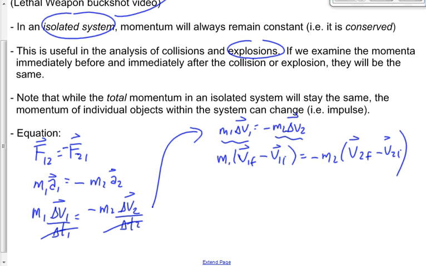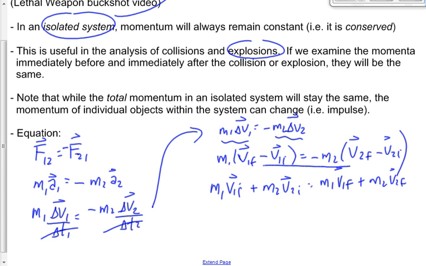Do a little bit of math. I'm going to skip a couple steps here just because the bell just went. And we end up with, and again, don't panic about the derivation of this, just the final product, m1 v1 initial plus m2 v2 initial equals m1 v1 final plus m2 v2 final.